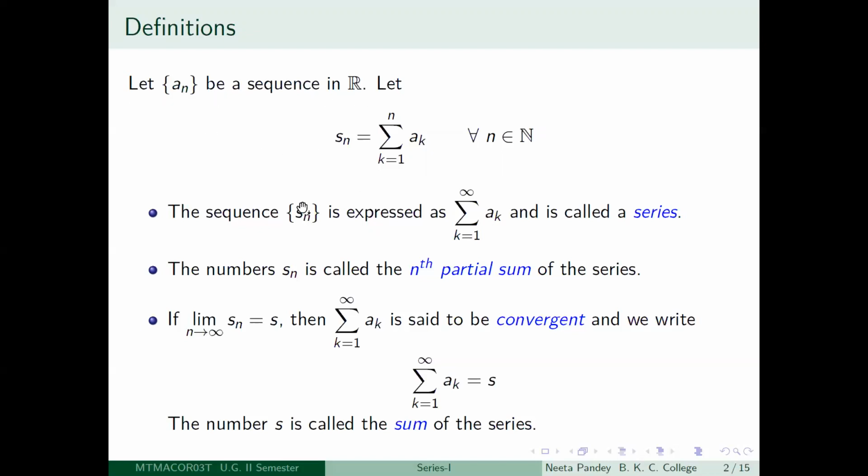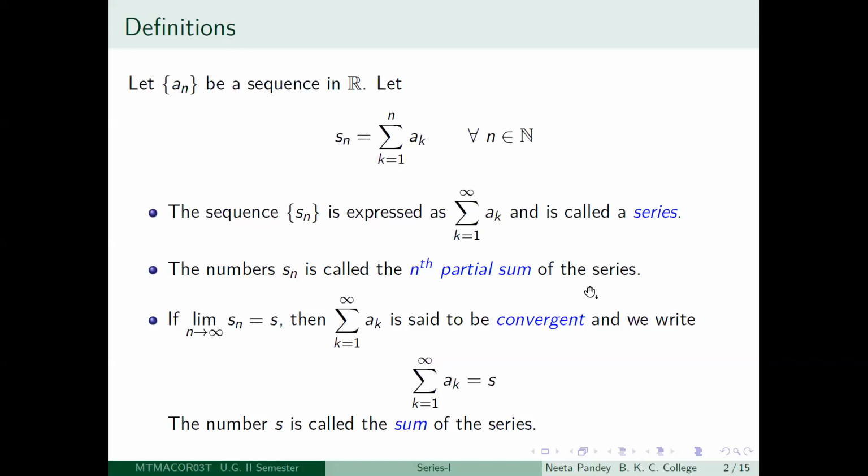So this concept of infinite sum, logically we have described it as follows: you are given a sequence of real numbers and you have constructed this new sequence Sn, which is equal to the sum of the first n terms of the given sequence an, right? And that is going to be called a series, and the notation is summation k equal to 1 to infinity ak. So these numbers Sn, the nth term of the new sequence formed from this sequence an, are called the nth partial sum of the series.